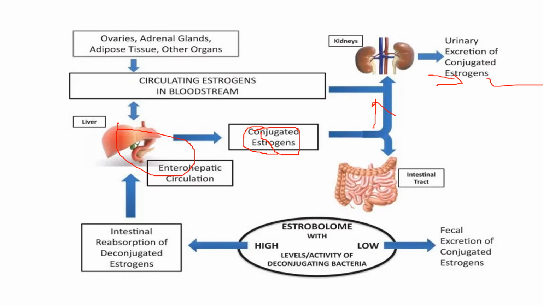But appreciable amounts are secreted in the bile and reabsorbed by the enterohepatic circulation. So an appreciable amount will be released in the bile, and through the enterohepatic circulation it will be recirculated again. This is the mechanism of metabolism of estrogen.